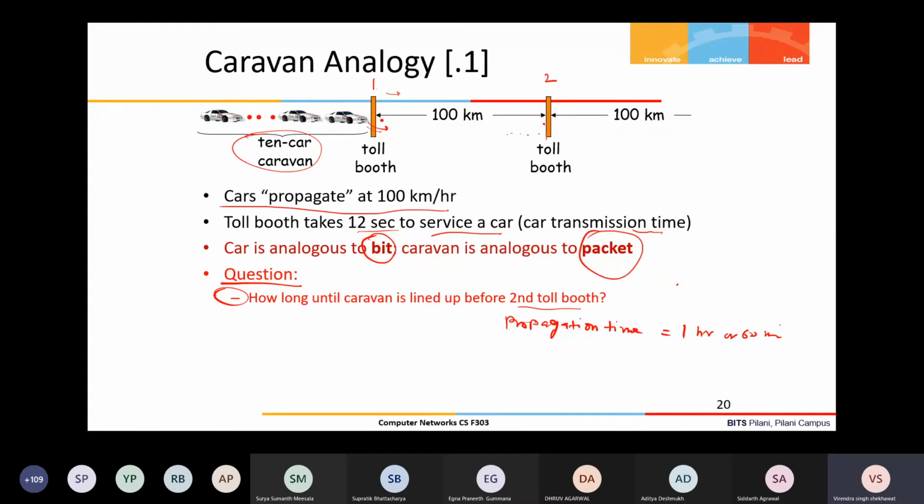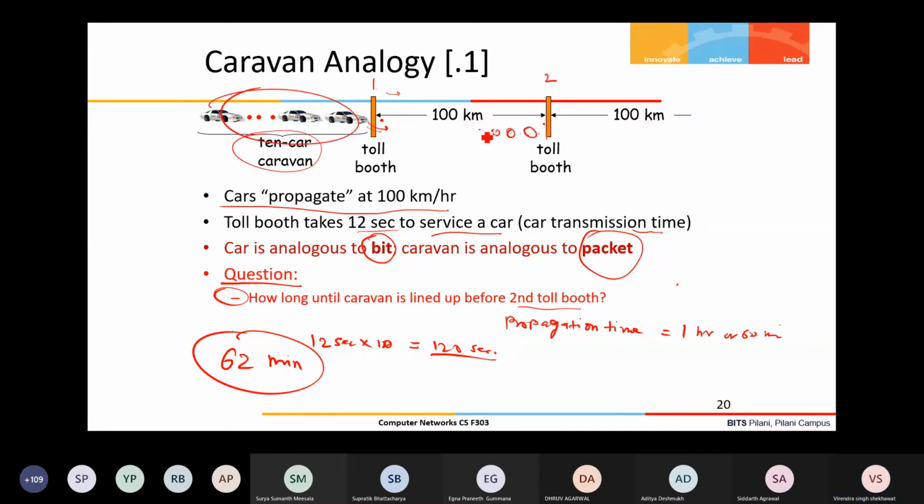What other time component is there here? The transmission time. One car takes 12 seconds, so 10 cars will take 12 seconds times 10, that is 120 seconds, so it is 2 minutes. The total time will be 62 minutes. So after 62 minutes, the entire caravan will be lined up here. It will take 60 minutes, and then it will start from here. So this analogy is for the packet.